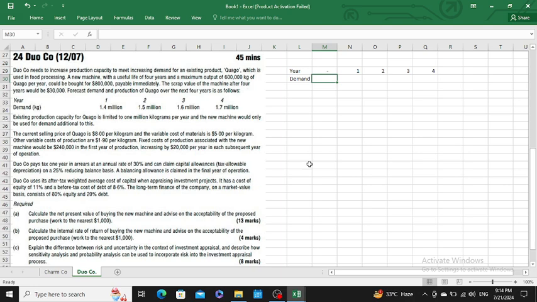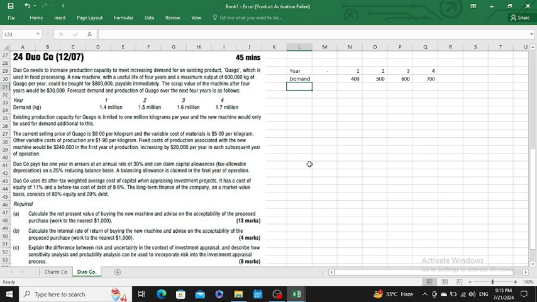So 1 million units would be produced by our old machine, and the new machine would only produce 4 million, which means we have to calculate it in thousands. So 0.4 into 1000 is 400 for the first year, 500 for the second year, 600 for the third, and 700 for the fourth year.